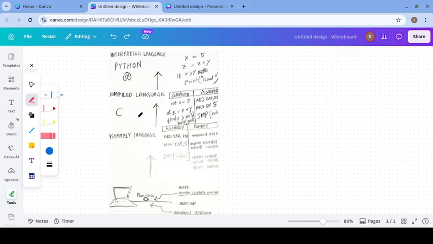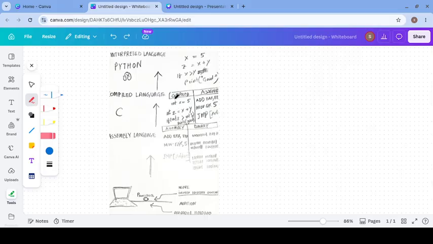Now after that comes compiled language, which contains both assembler and compiler. In compiled languages we write equations and functions, but there we also write the type of data. Meaning we say this is an integer, this is a function, this is a class, this is a string, this is a character. So writing in a compiled language is also not easy.